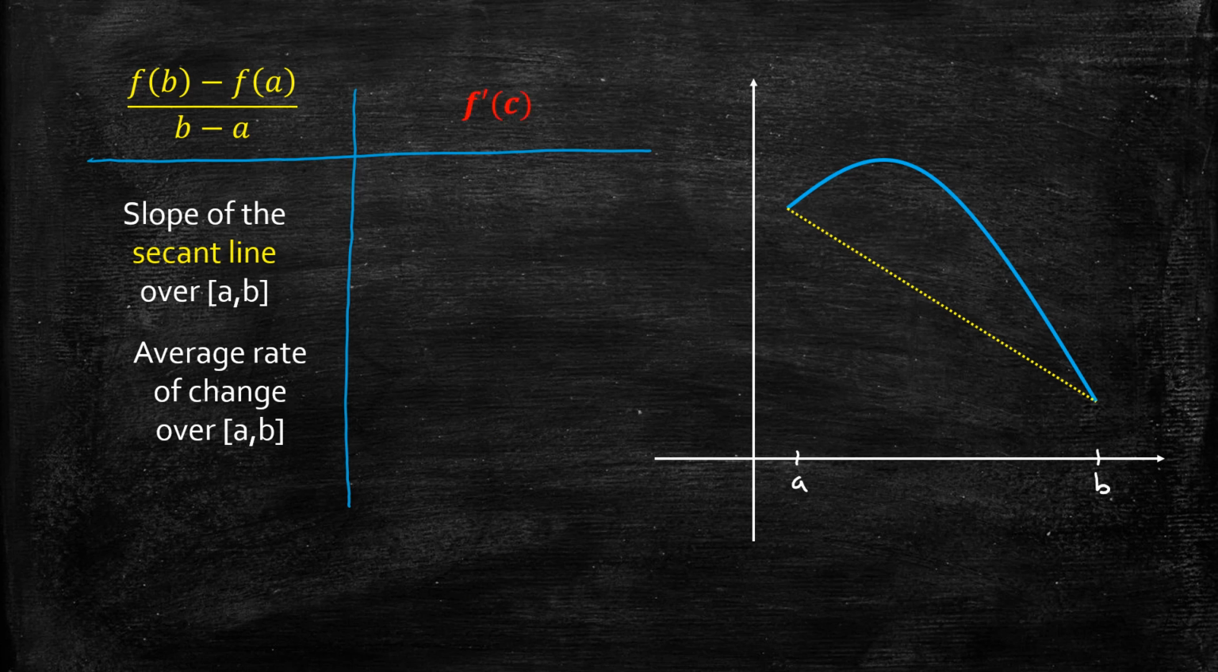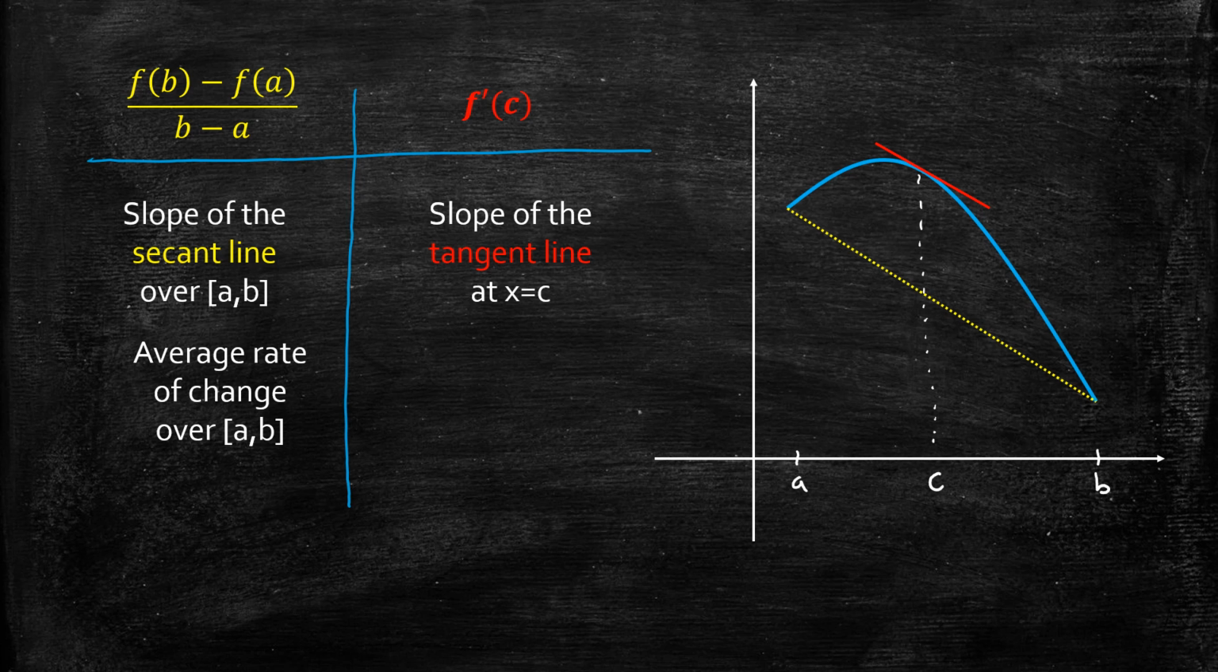And we are told that that is equal to f prime of c at least once. At least once that will be true. And what is f prime of c? That is the slope of the tangent line at some value c in the interval. So remember, the mean value theorem just guarantees that that value c will be in the interval ab.